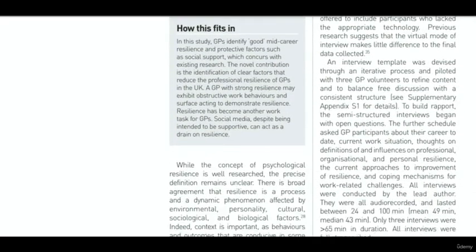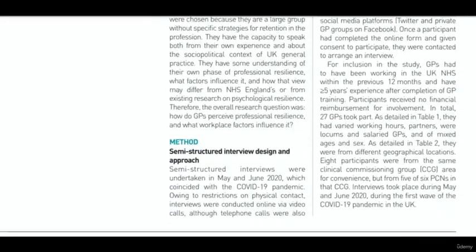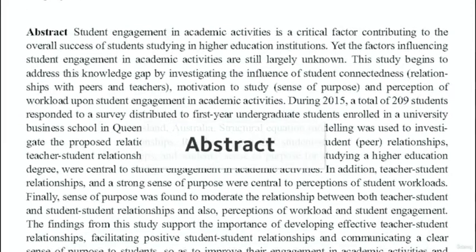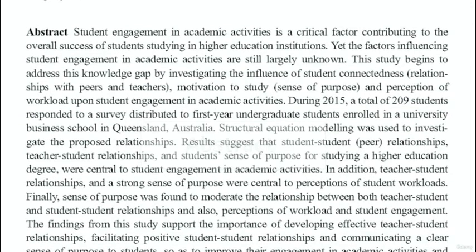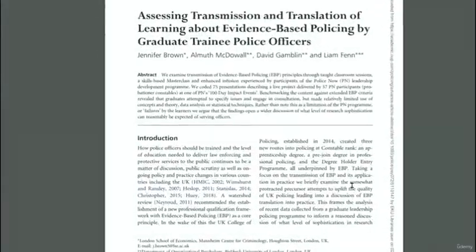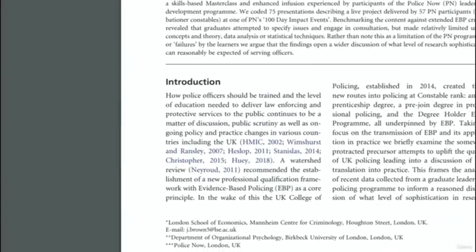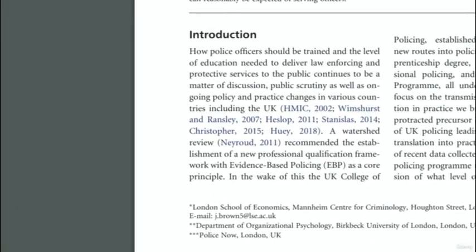Journal articles are much shorter than other sources because of their very specific focus. Most journal articles will have an abstract at the beginning. An abstract is a summary of the entire journal article. Just by reading the abstract, you will have a good understanding of what the article is about. You will also notice that journal articles tend to contain information about the author and citation details.